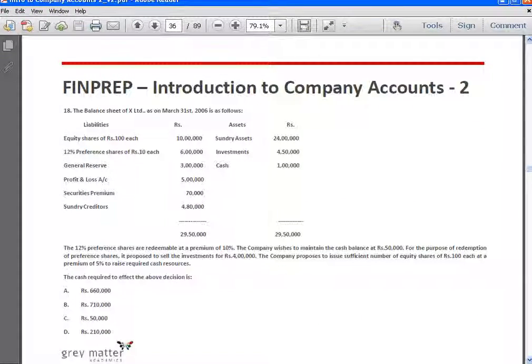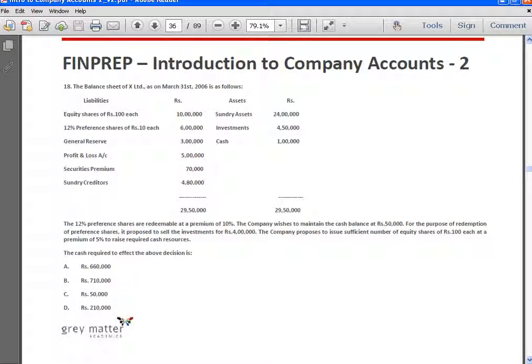Next, balance sheet of X Limited as on 31st March 2006 is as follows. So which means we've been given the balance sheet of X Limited. Okay, the balance sheet tells that it has an equity capital of 10 lakhs, preference capital of 6 lakhs. It has free reserves of 8 lakhs, securities premium is 70,000, and it's got cash of 1 lakh, investments, all that is there. Okay, and then they're telling us that 12% preference shares are redeemable at a premium of 10%.